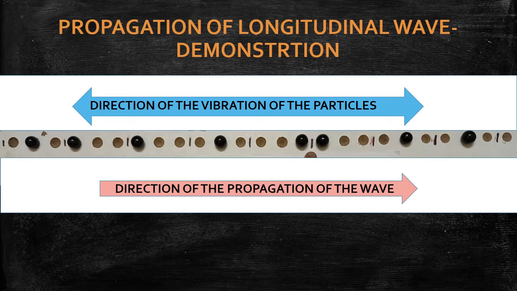Here compression is there. Here rarefaction is there. Look at that. Rarefactions and compressions are alternatively created and the wave travels in this direction. You're not able to see the structure of the wave as seen in the case of transverse waves. This is also called a wave, but you're not able to see the wave structure. Are you clear that compression and rarefaction formation alone is to be taken as the disturbance that travels in the space? Okay.